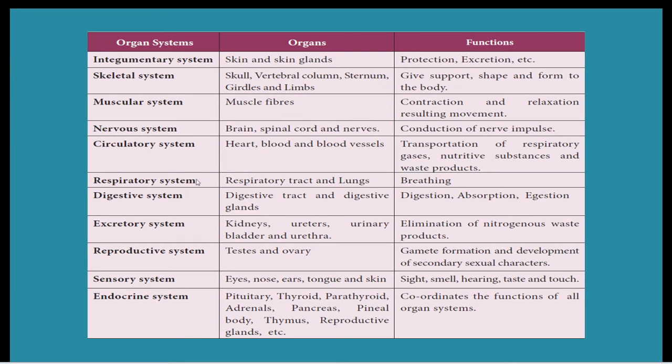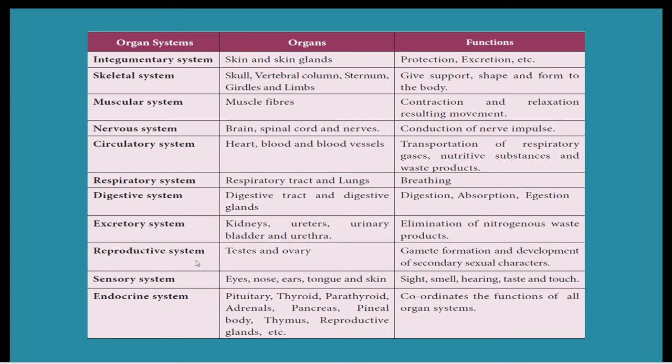Then the respiratory system. The respiratory tract and lungs come under that. It is mainly used for breathing. Then the digestive system, the digestive tract and digestive glands. It is used for digestion and absorption. Then the excretory system: kidney, ureter, urinary bladder and urethra. It is used for the elimination of nitrogenous waste products, that is, the elimination of waste particles.